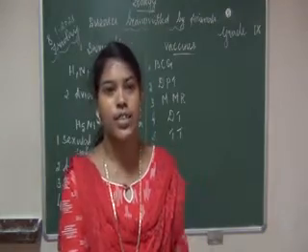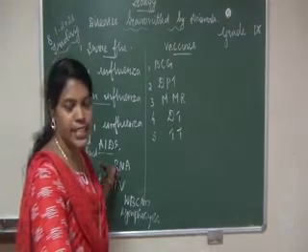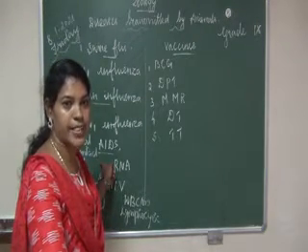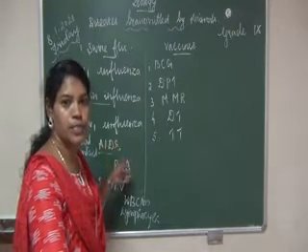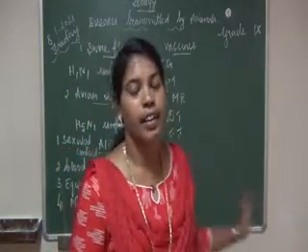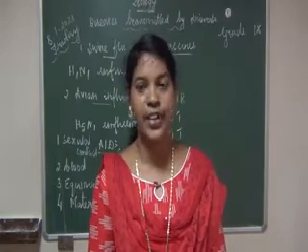Clear, children? So here, what are the things we have to do? Protected sexual behavior and avoid sharing razors and blades in common. And third thing, we should use disposable needles as well as syringes. And next point, before transfusion we have to screen the blood. That is very, very important.